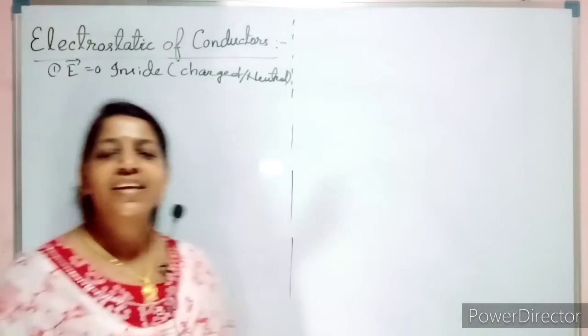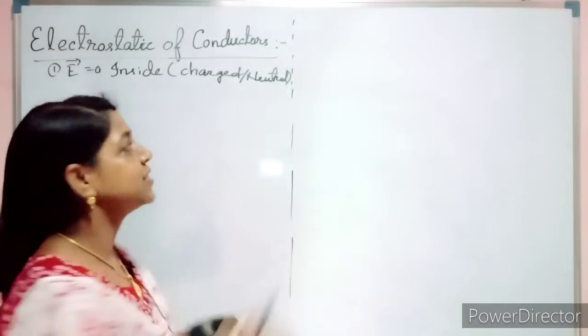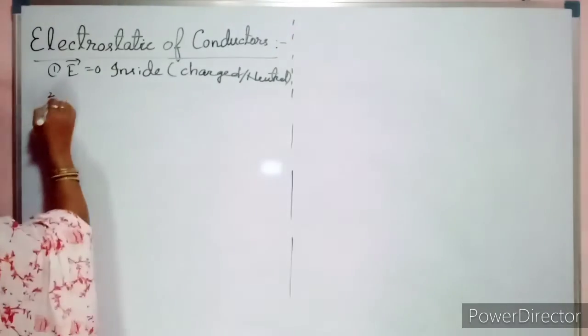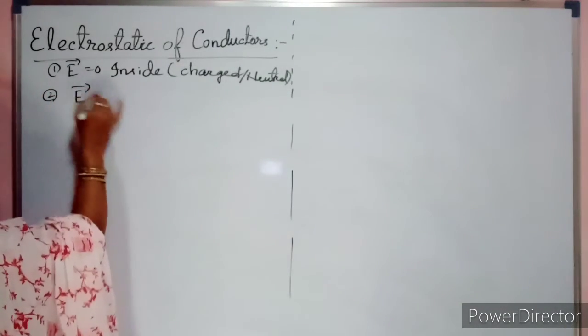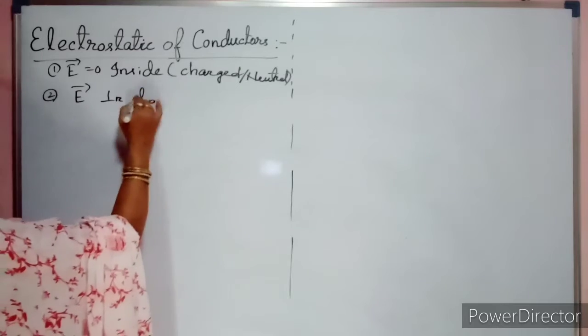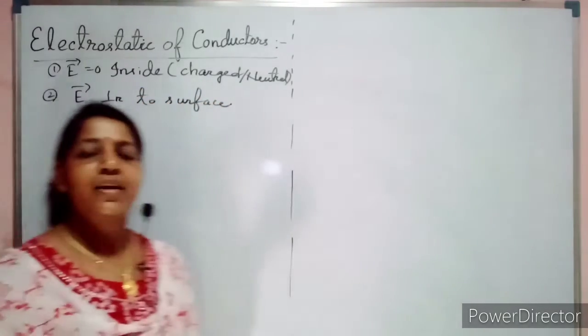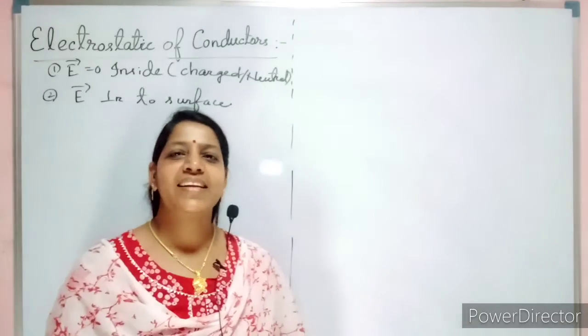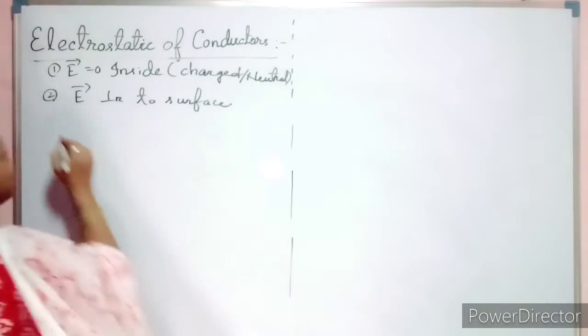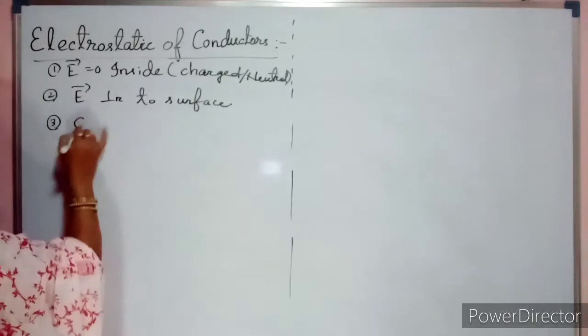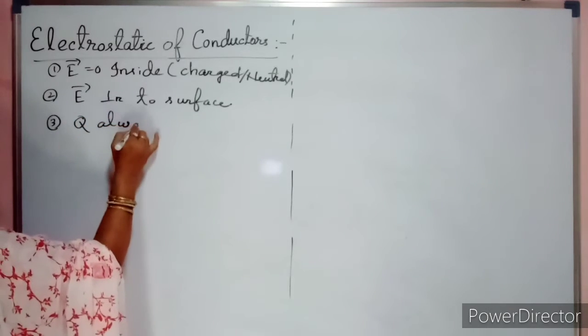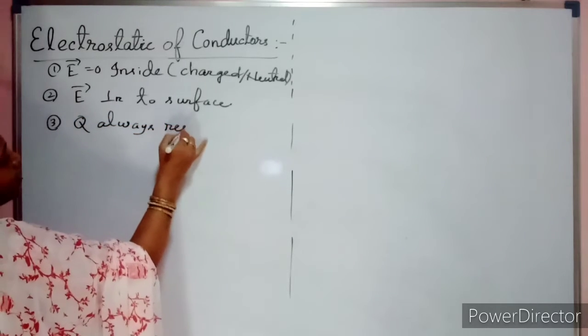Irrespective of that, your electric field will be 0 inside. Next, second, the electric field direction is always perpendicular to the surface. You can even say normal, or making 90 degrees. Now coming to the third point, your charge always resides on the surface.